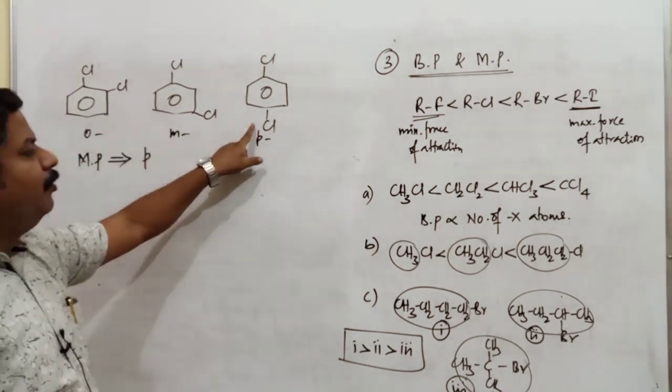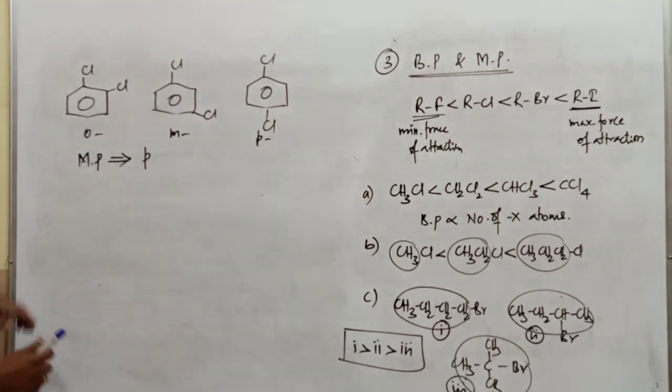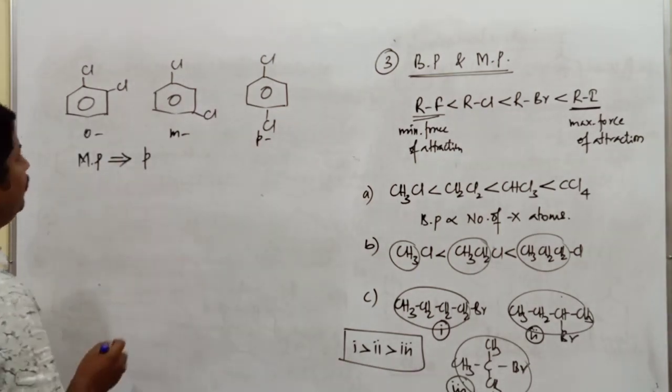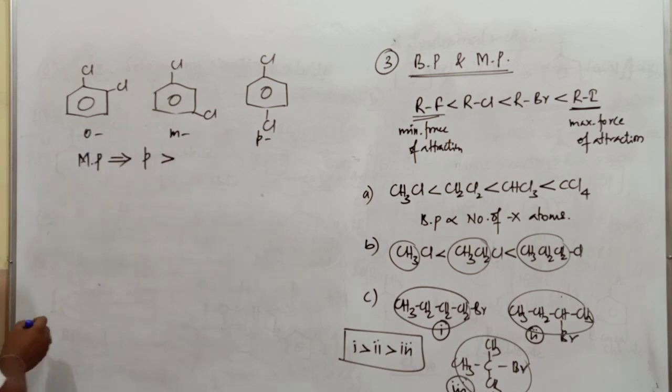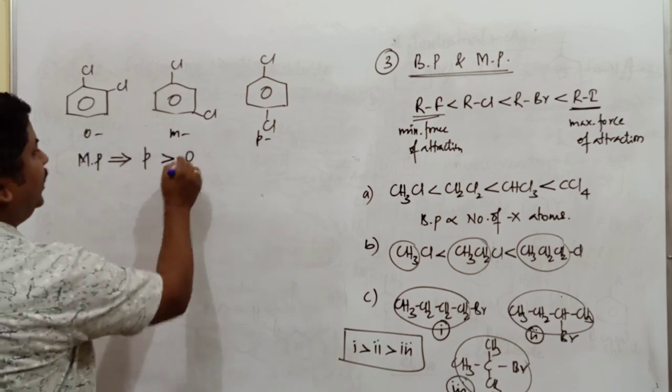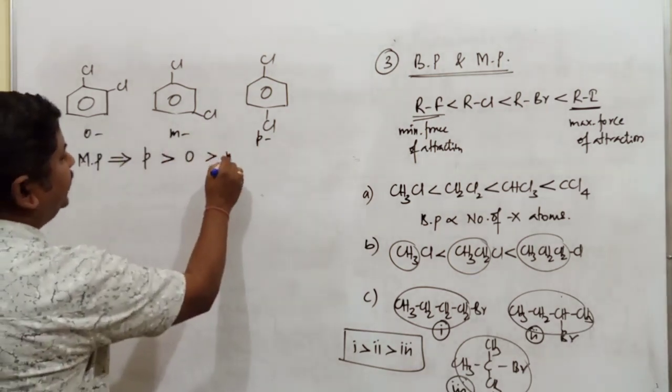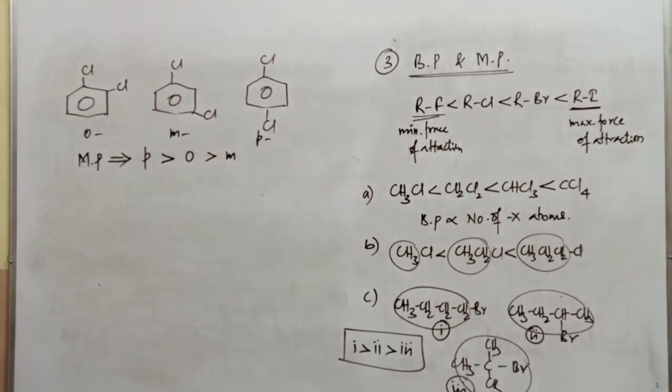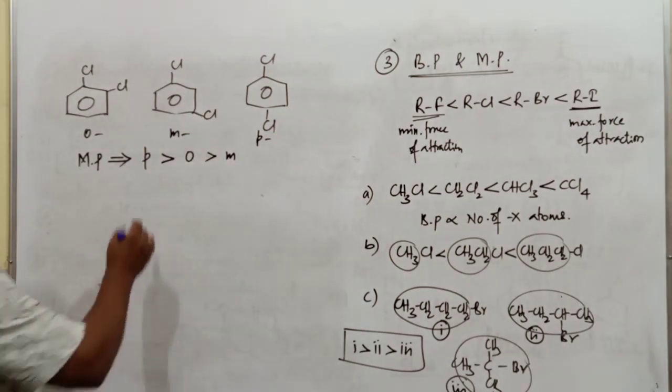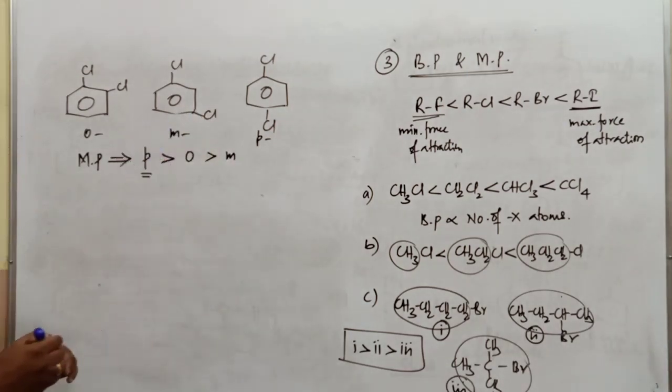This one is para-dichlorobenzene or 1,4-dichlorobenzene. So the melting point of these compounds is considered here. The para isomer has the highest melting point over the ortho isomer. The ortho isomer has the highest melting point compared to what? The meta isomer. Why does the para isomer have the highest melting point?